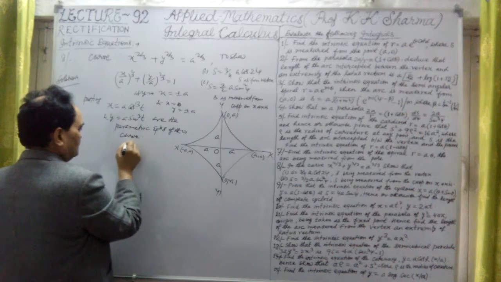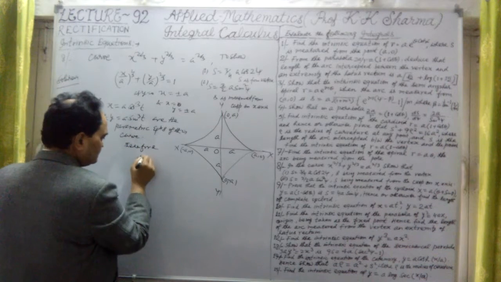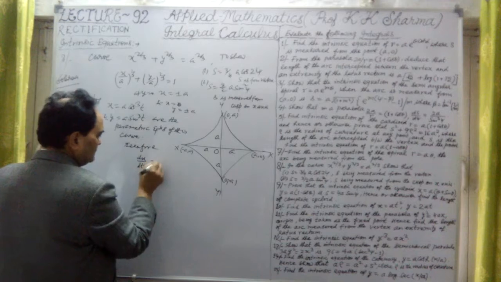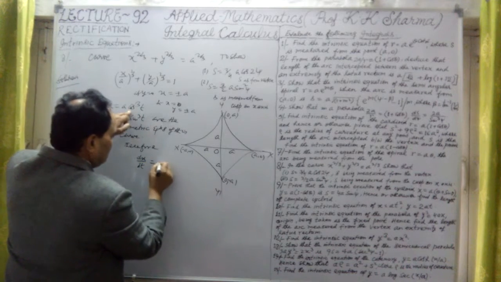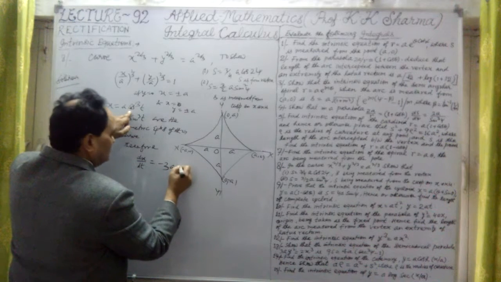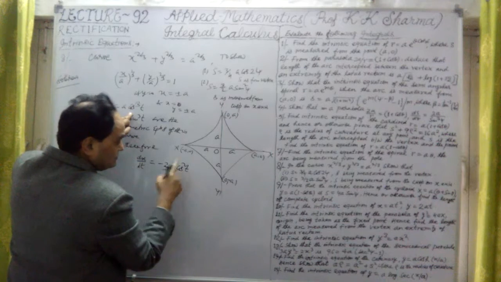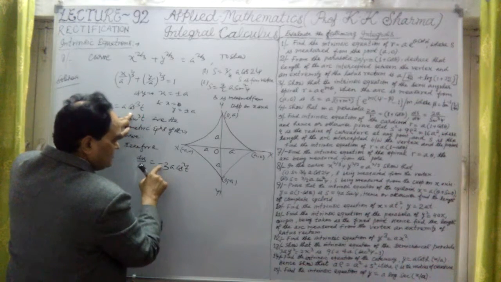Therefore dx upon dt is equal to minus 3a cos square t into sin t. Cos is differentiated as minus sin t, that's why I'm taking the minus sign here.